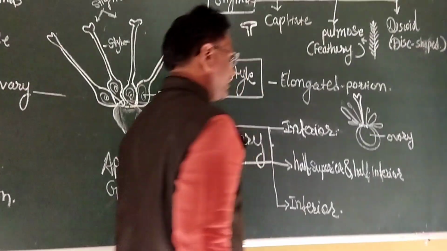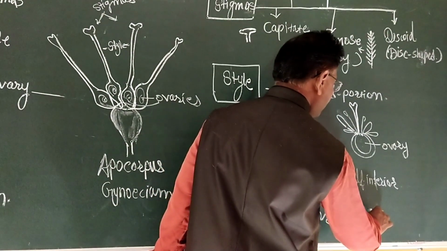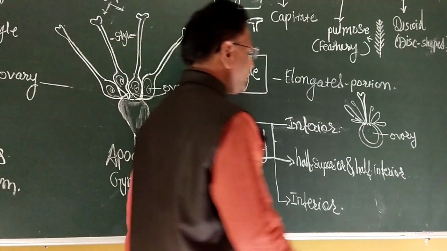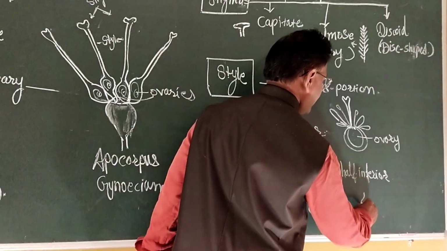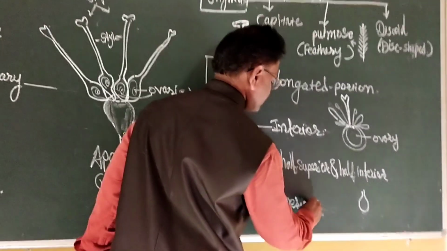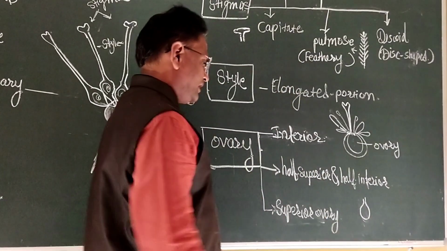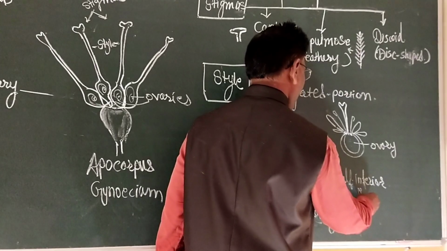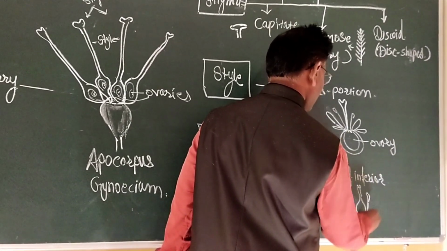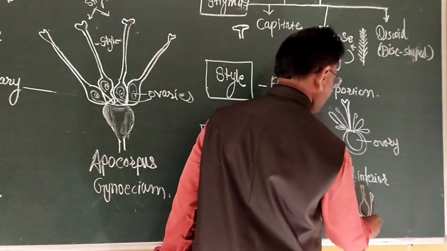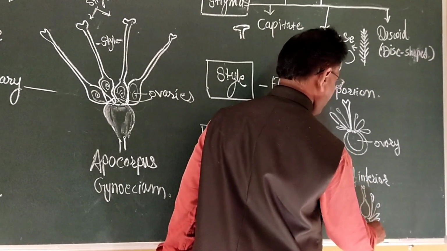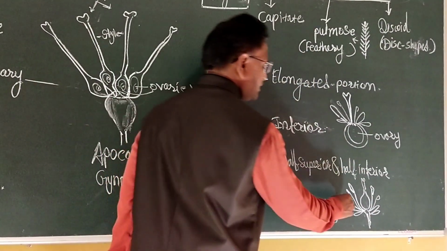In superior ovary, the floral whorls are developed from the basal portion of the ovary, where calyx, corolla, and androecium develop. Such type of ovary becomes superior ovary.